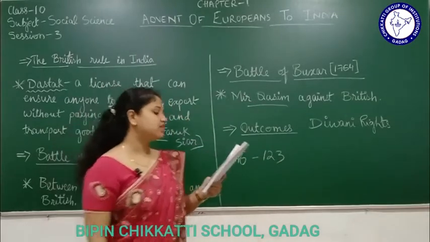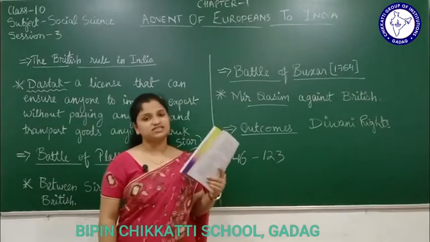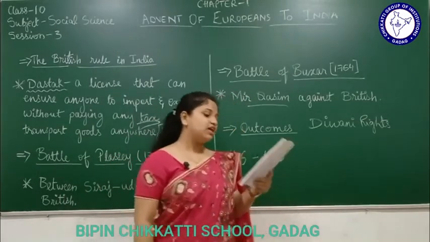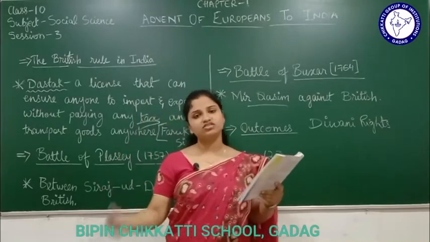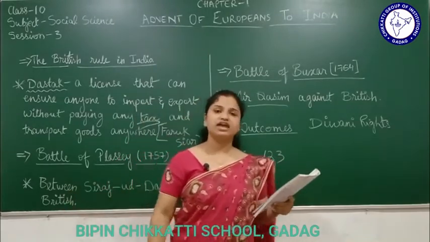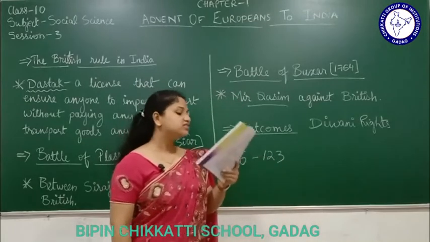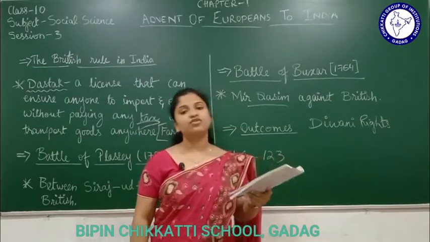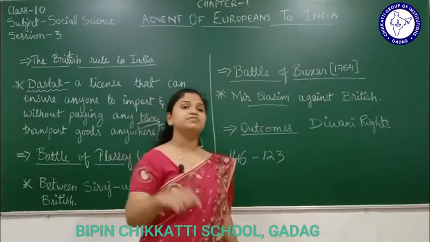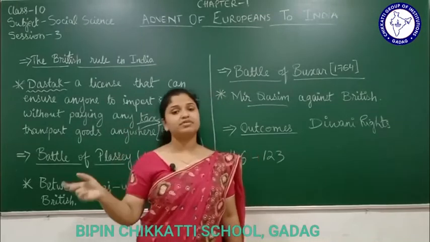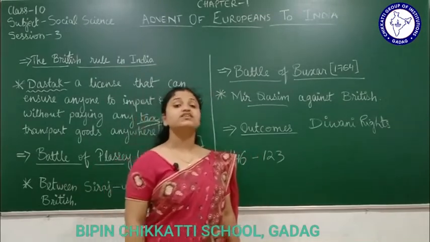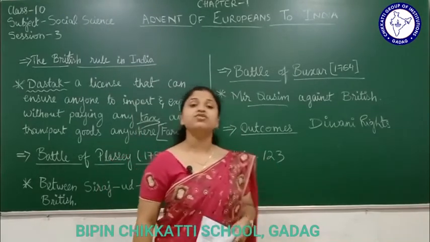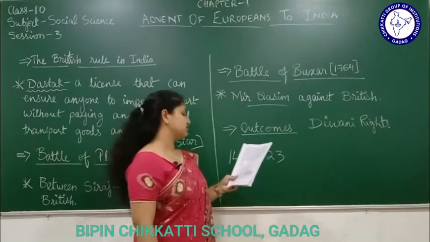The third outcome: the Nawab of Awadh. The Nawab of Awadh was who? Suja-ud-Dawla. Remember Suja-ud-Dawla? He had to pay a fine because they had lost the war. The losing country had to pay a fine and give different things to the winning country. So the Nawab of Awadh had to pay a fine of rupees 50 lakh for waging war against the company, because he had participated in the war against the company. Now he has to pay a sum of rupees 50 lakh to the company. This was another outcome of the Battle of Buxar.